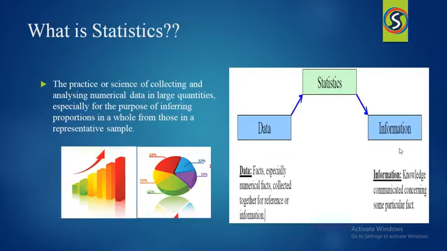Just by using these statistics, the government can change the rules in the society. Just by using the statistics, we can take the decisions on the society. See how the data is important to us, right? I hope you understand about the data and the statistics.